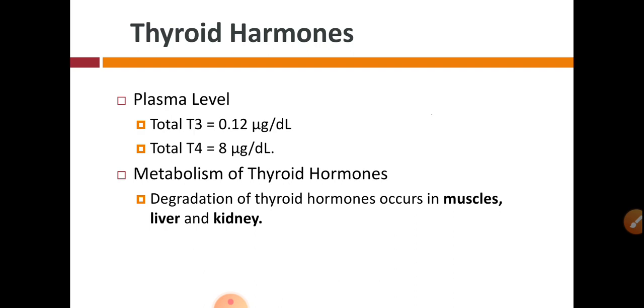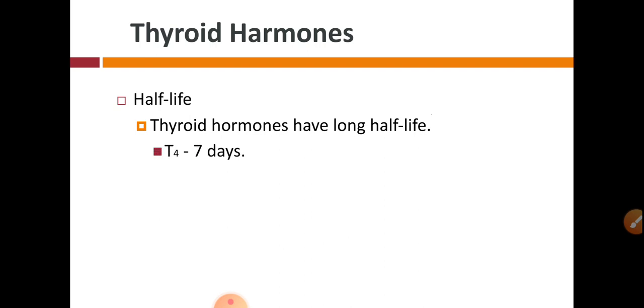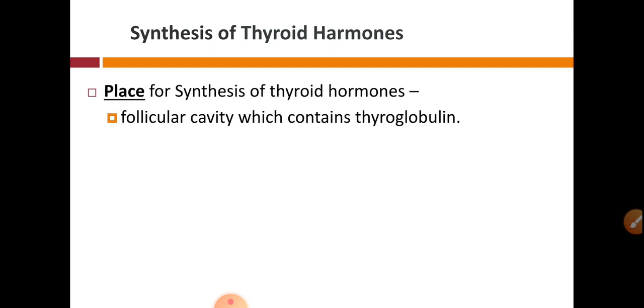Both these hormones are degraded in the muscles, liver and kidneys. Half-life period: as compared to other hormones, T3 and T4 have a longer half-life, while out of these two hormones, T4 has the longer half-life. That means it has 7 days of half-life, while T3 has 10 to 24 hours.